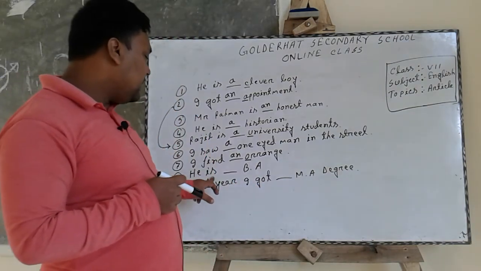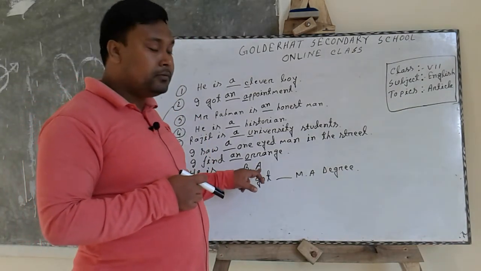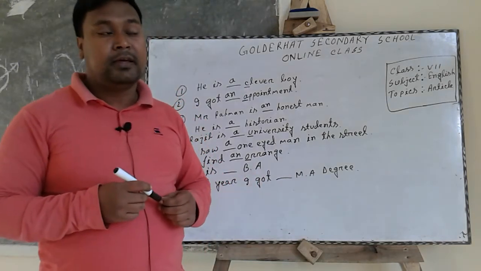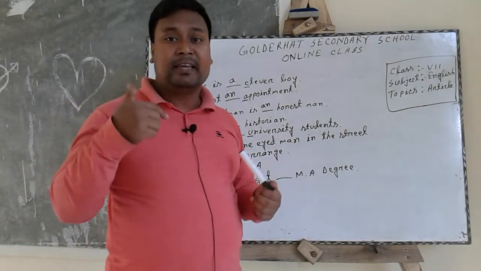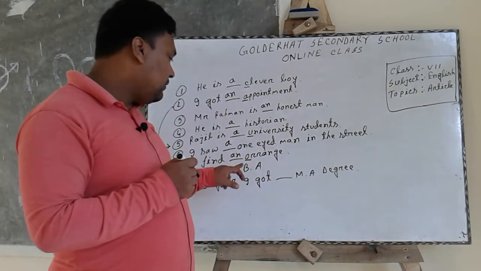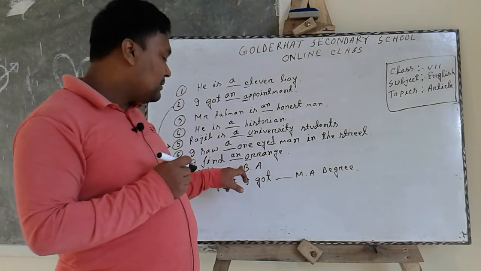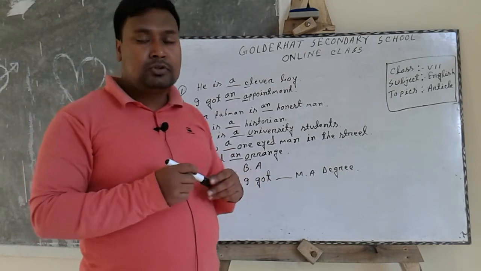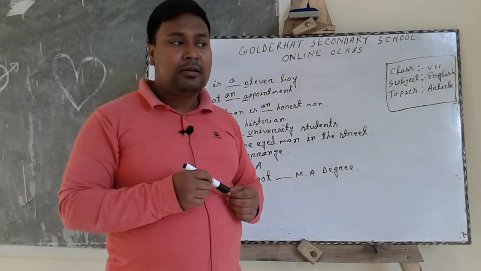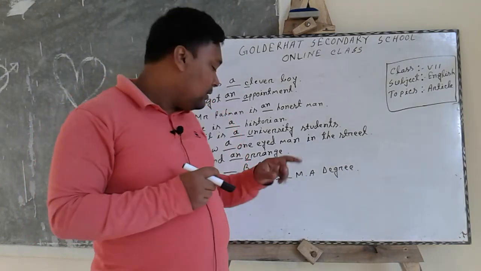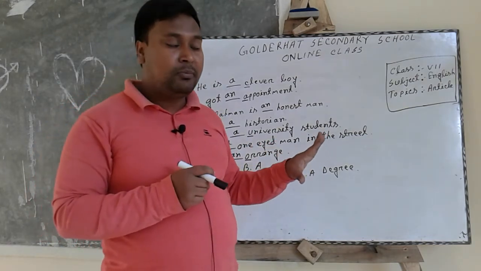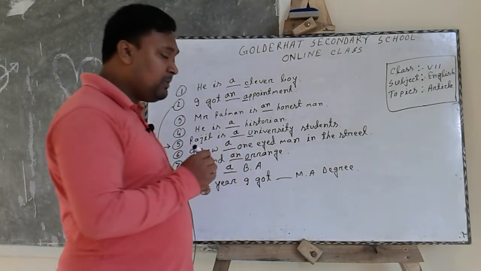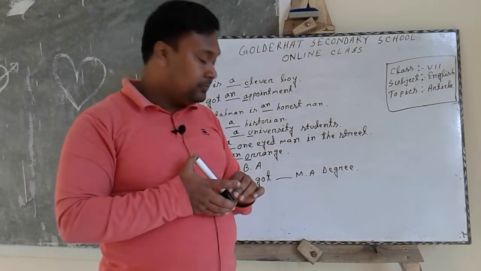Here, if we pronounce BA, B is pronounced as a consonant, so we have to write a before the abbreviation BA.